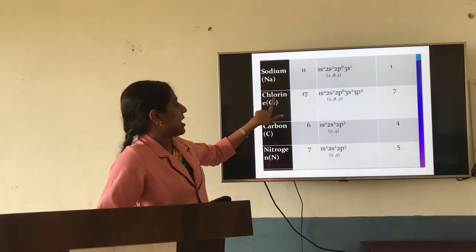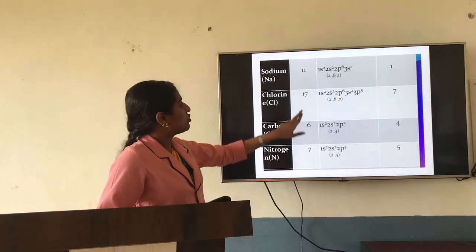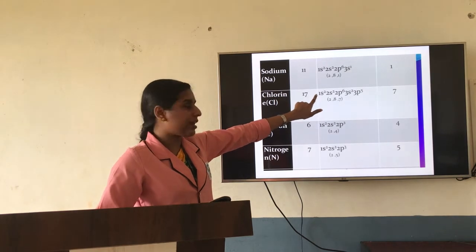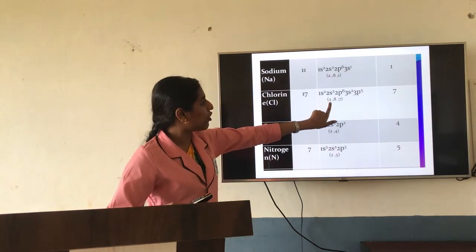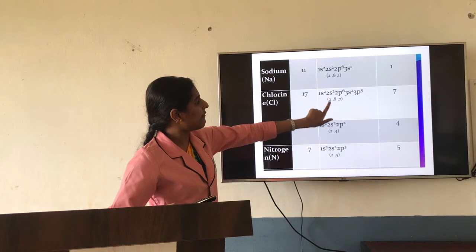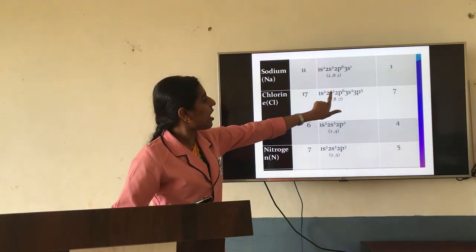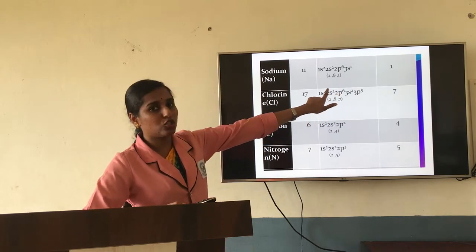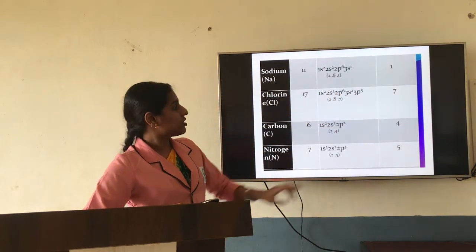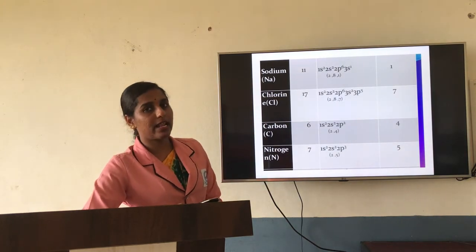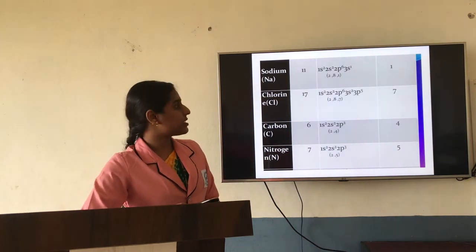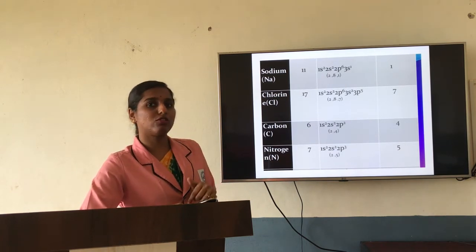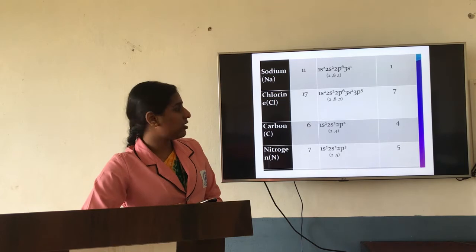In the same way, the next element, if we consider chlorine for example, has a total of 17 electrons. When you are writing the electronic configuration, you can write it in this form or in this form also. So how are you going to write it? 2, 8, 7. The first shell has 2 electrons, the second shell has 8 electrons, and the third shell has 7 electrons. So the last shell has a total of 7 electrons. Again it is unstable because it doesn't have one more electron. One more electron needs to be filled so that it will get the octet structure.